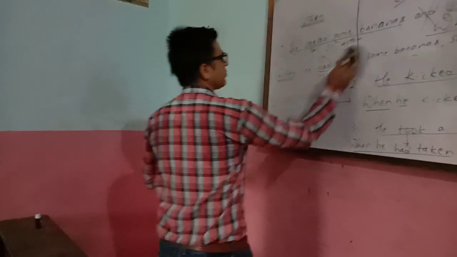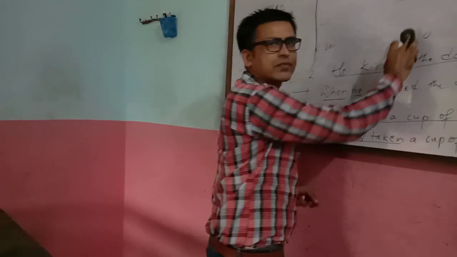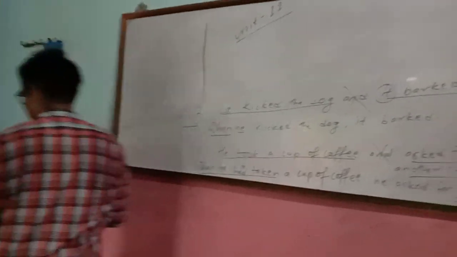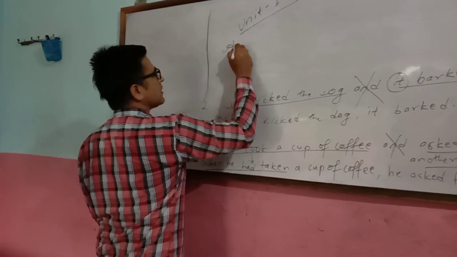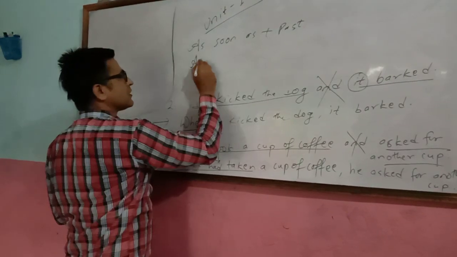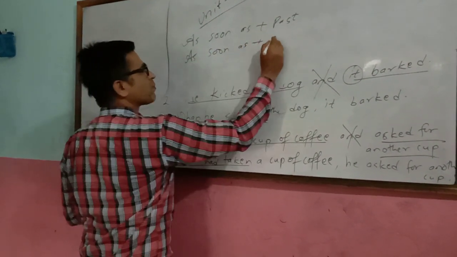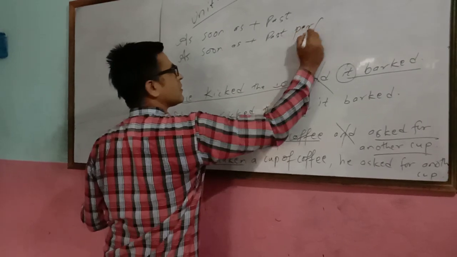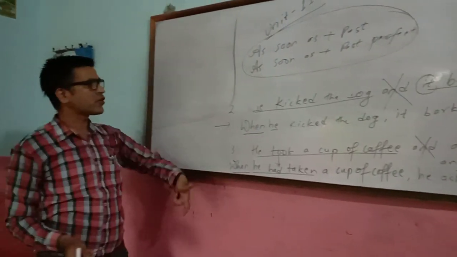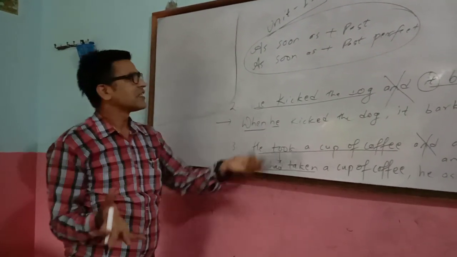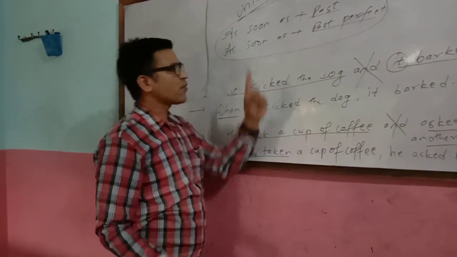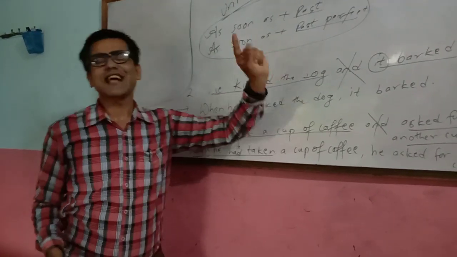And in the same way, here is the use of as soon as. Remember that. As soon as. Sometimes you might be asked as soon as plus past. Don't be confused. As soon as plus past perfect. This can be the question. Remember that I already told you the use of when and as soon as same. However, the question asks past means same V2, past means had V3. And when you have to use had V3, if there is time gap.